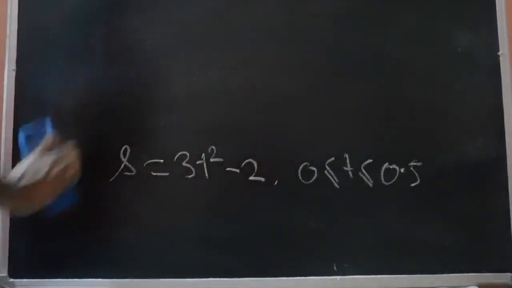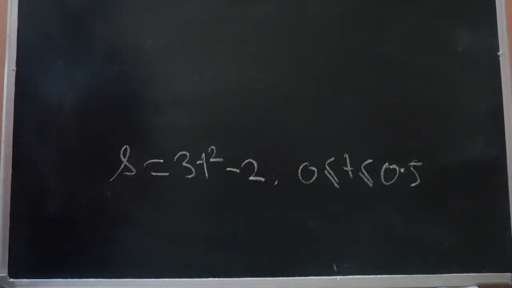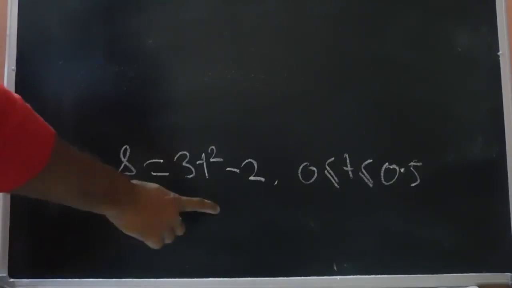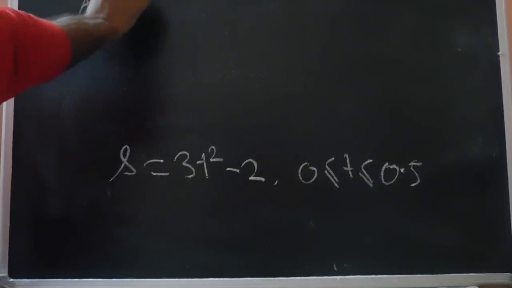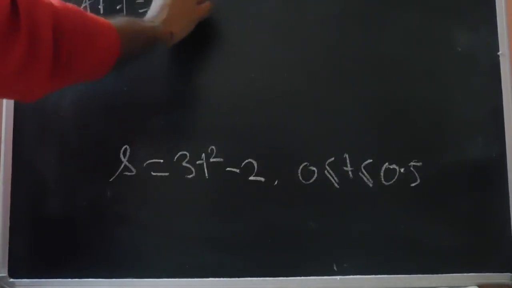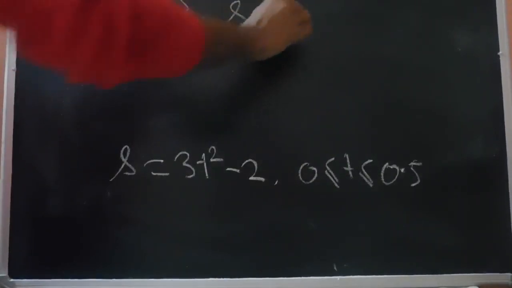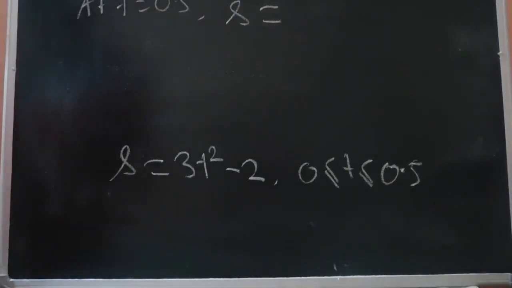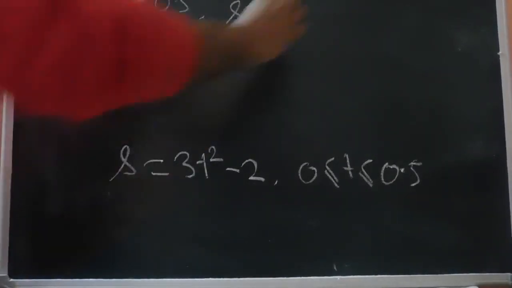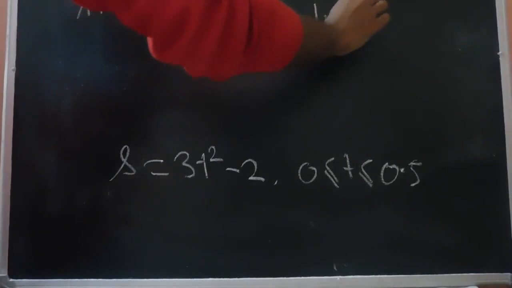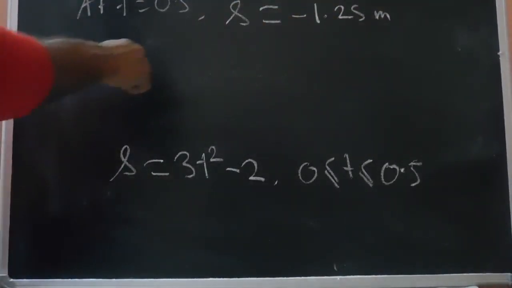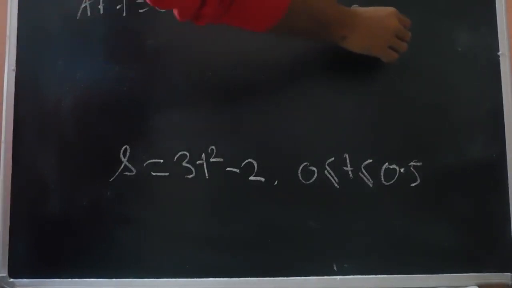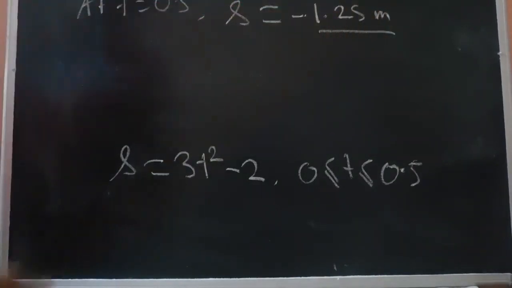For the second segment, where the velocity remains constant, we can substitute t equals 0.5 first over here. At t equals 0.5, s equals, substituting 0.5 over here, we get s equals -1.25 meters. So at t equals 0.5, the particle would have reached a displacement of -1.25 meter.